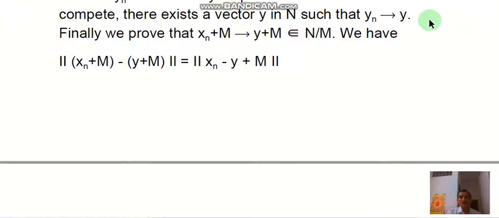So here this yn is a Cauchy sequence and this is a convergent sequence such that yn tends to y.